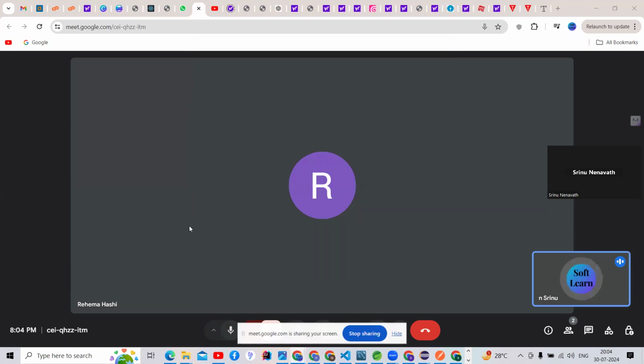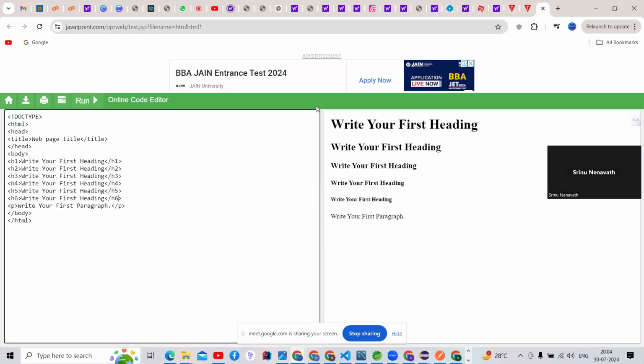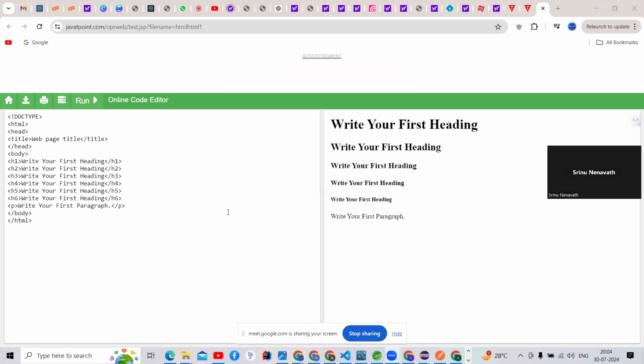My screen is visible, right, guys? Yes, sir. So these are the heading tags, guys. We can call them H1, H2, H3, H4, H5 heading tags. Based on that, if we want a big heading, then we can use H1, right, guys? How can we decrease the sizes?